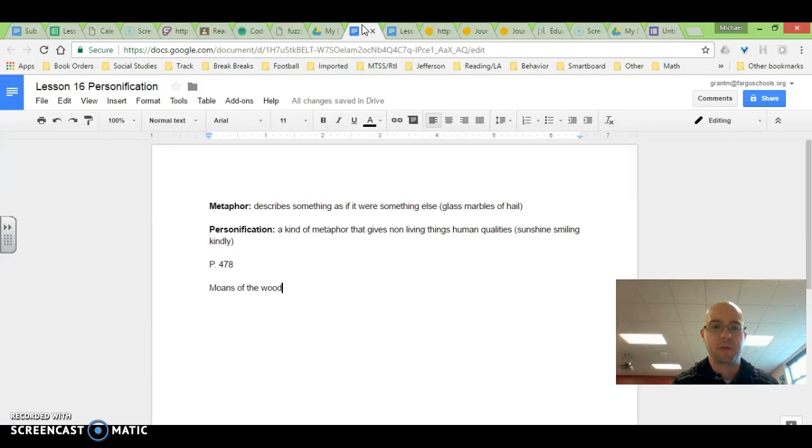And what makes this personification? Well, moans are sounds that people actually make when they're scared or hurt. Wood doesn't actually have those feelings. So it's that moans part that really is that personification. What does the author mean by that? The author means that the wood is making noises as though it is in pain.